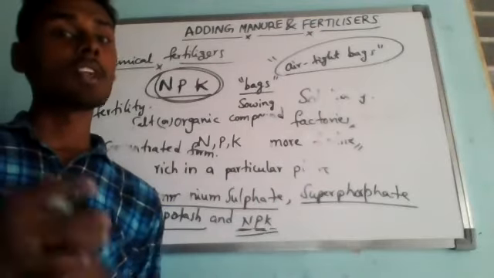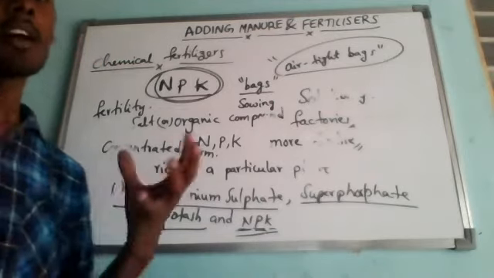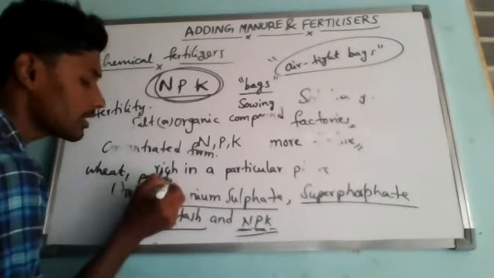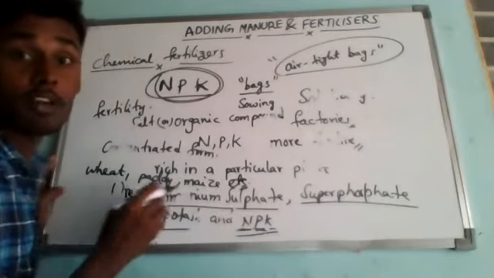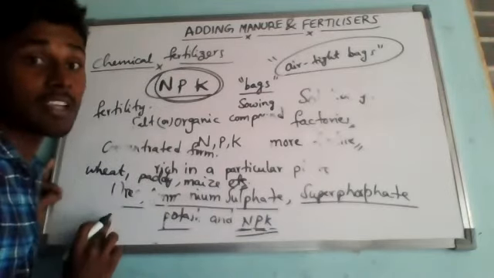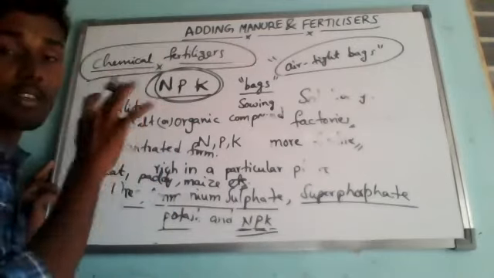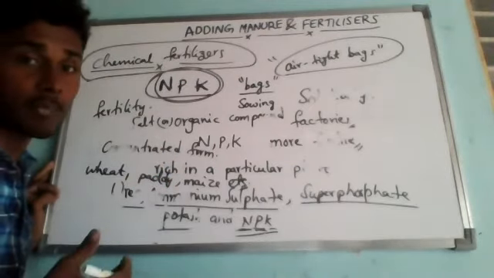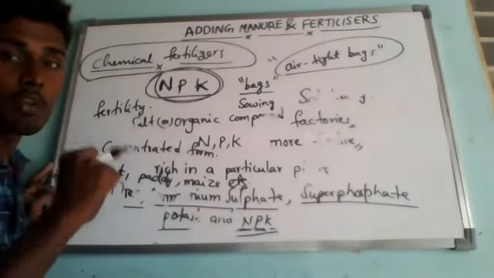The use of fertilizers has helped farmers get a better yield of crops such as wheat, paddy, which means rice, and maize, etc. These nutrients help to get more yield of these crops. With fertilizers we get a proper amount of yield, a very good yield. But if we use them excessively, more than required, it is very harmful to the soil and even to humans. Now we will study that.